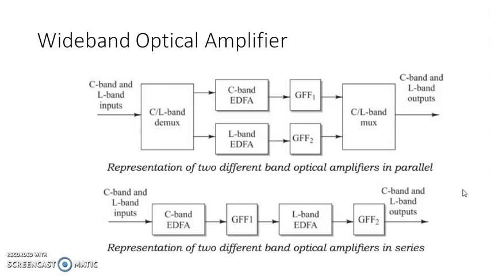This figure consists of a C band EDFA and an L band EDFA, a combination used in the series amplifier configuration. But the impact on the amplifier design due to the nonlinear effect and the amplification of Rayleigh scattering needs to be considered for this hybrid fiber amplifier, which consists of a combination of EDFA and a Raman amplifier.